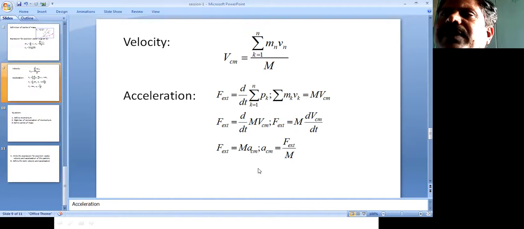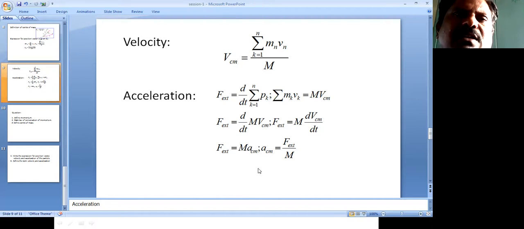How that linear momentum gets conserved in case of a system consisting of two particles and n number of particles. And later we discussed the center of mass, the expression for the velocity of the center of mass, and the acceleration of the center of mass of that system. All those things we have discussed in this session.